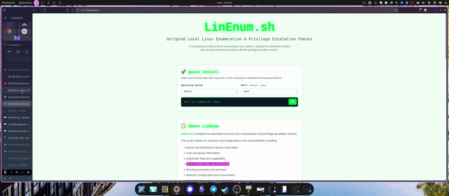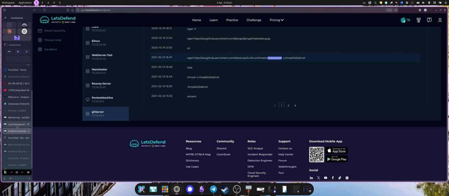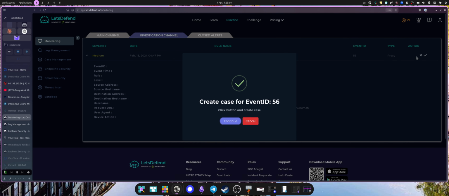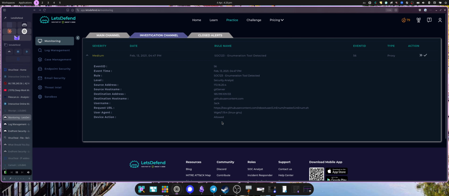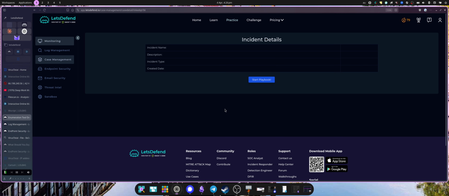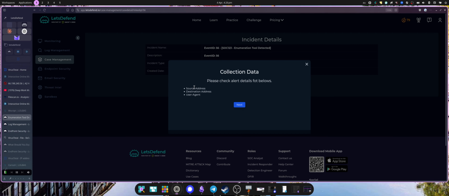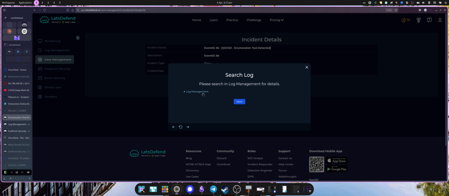Okay. Let's go back to our alert. Let's open up our case. Let's see what the playbook's after. So we know it was grabbed via wget. So we've got the user agent, we've got the source, it's GitHub, and the source address was just on the local machine.